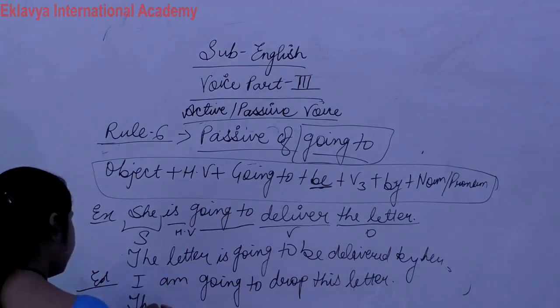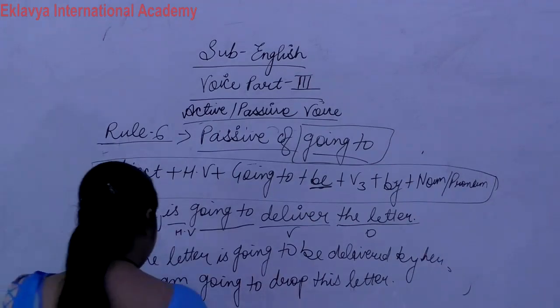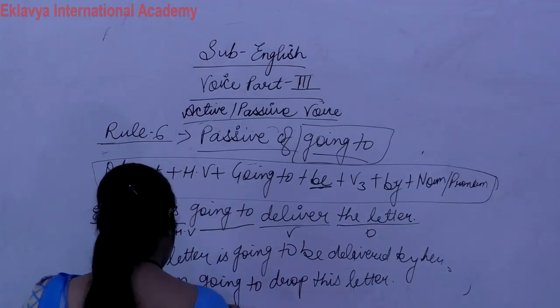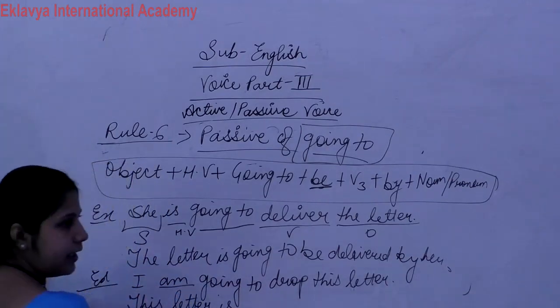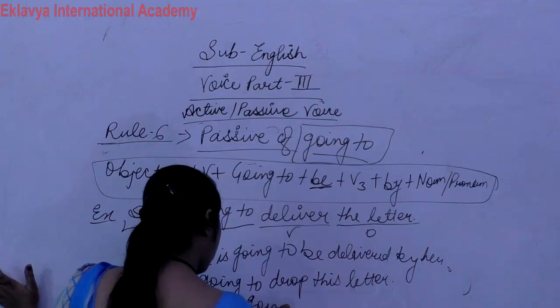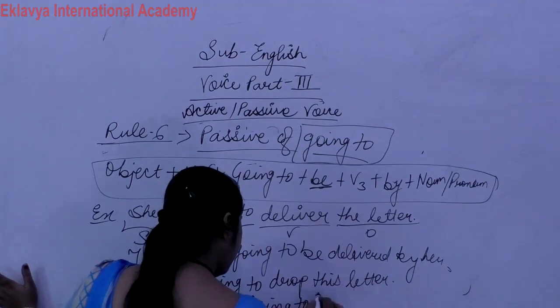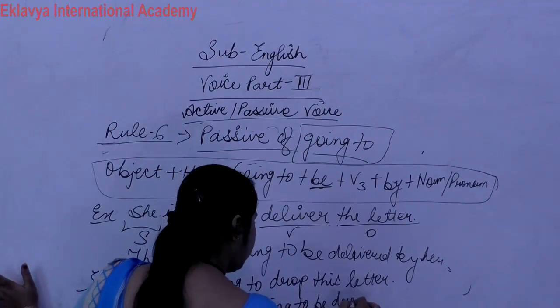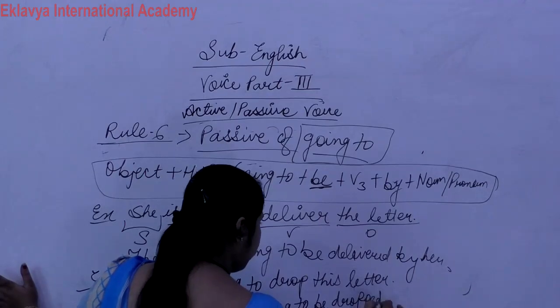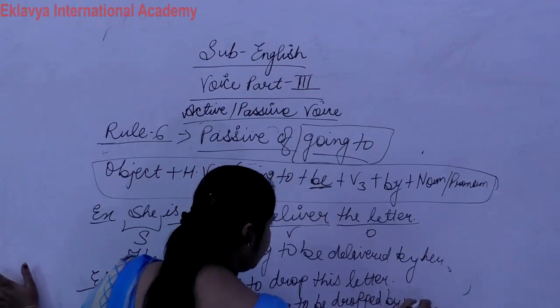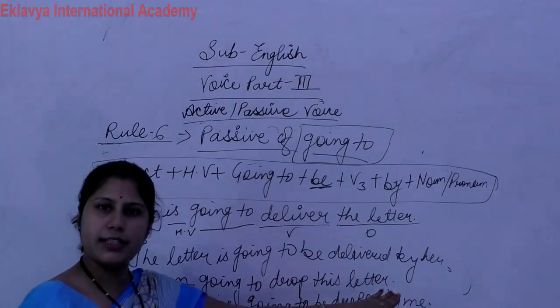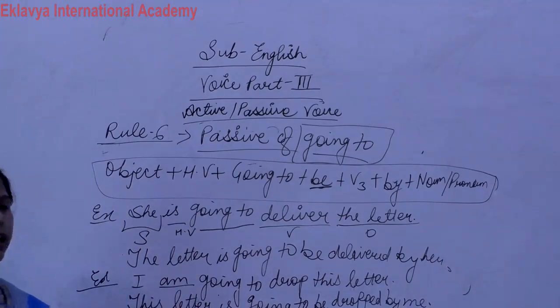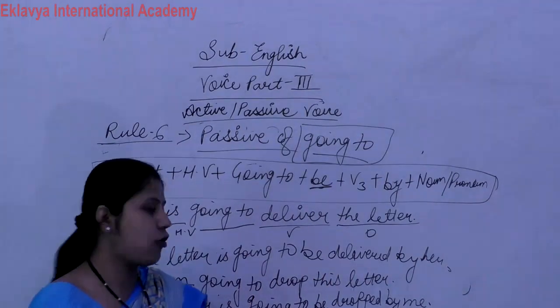This letter is, now this am changes into is, because: this letter is going to be dropped by me. Simple. Clear? So, I am going to drop this letter. This letter is going to be dropped by me.